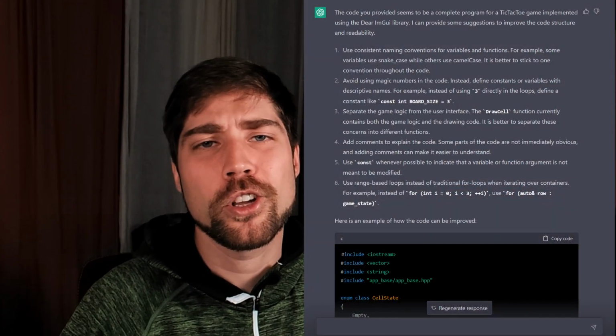Recently, I wrote a tic-tac-toe program in C++. With all the hype around ChatGPT, I thought I would challenge it to improve my code. It had some suggestions, but not all of them were solid. Let's have a look at the advice OpenAI's recent invention gave me.